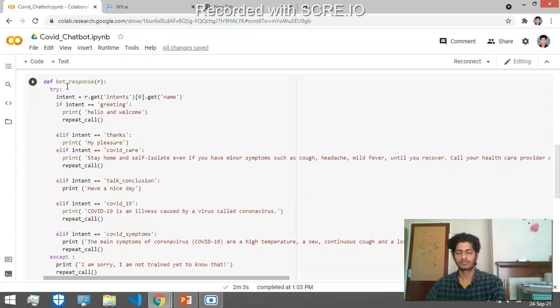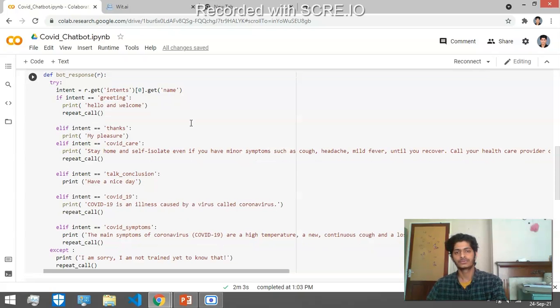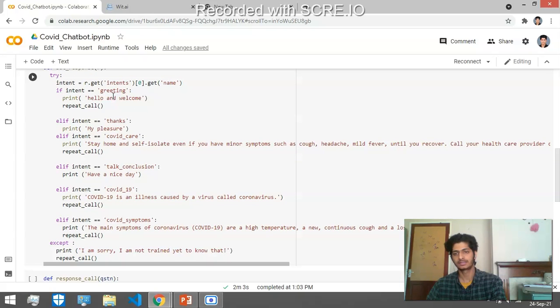And bot response is one of the main methods where I have handled the intents. Once the user utterance is identified and the intent is identified, it will pass to the bot response method. In the bot response method, it will handle the intent.